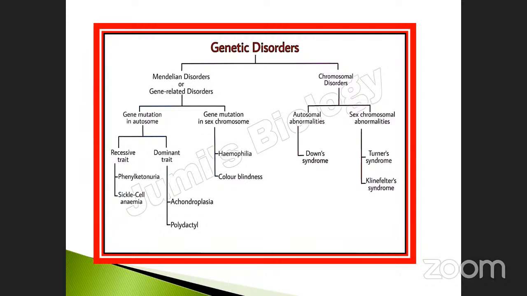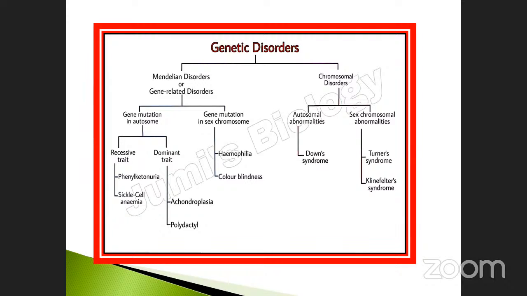Don't forget, once again: genetic disorder has two things, gene-related disorder or chromosome-related. Again, gene-related is divided into gene mutation in autosome or sex chromosome. This depends upon their character, recessive or dominant. Likewise, they are divided with specific examples: phenylketonuria and sickle cell anemia are recessive traits in autosome.